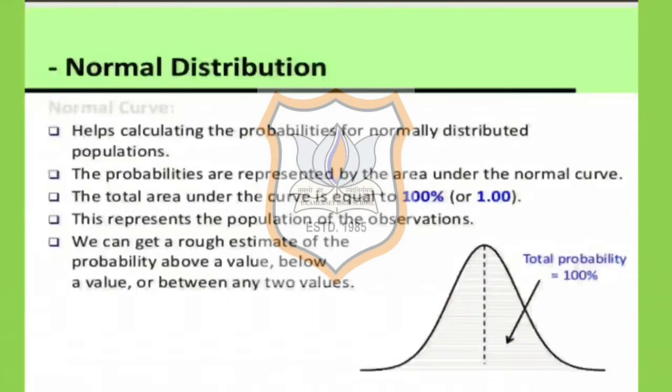This normal distribution we can use for calculating the probability. For calculating the probabilities of normal distribution populations, what do we do? We find the area under this normal curve.